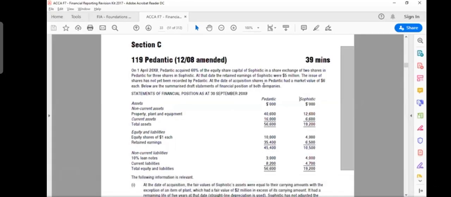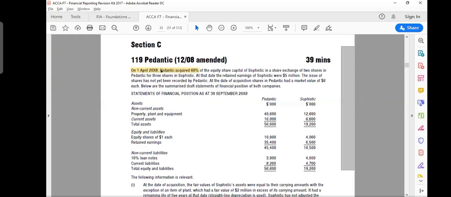First thing is that you understand what is the group structure. Sometimes you may have one parent, one subsidiary, one associate, probably one parent, two subsidiaries. Here it looks like it's only about two companies. It says that on 1st April 2008, Pedantic acquired 60%. So this is something you note, that it is 1st April 2008. It's very important that your acquisition date is April 1st, 2008.